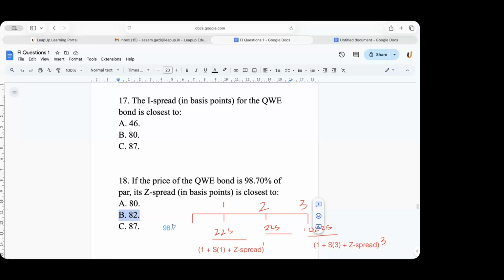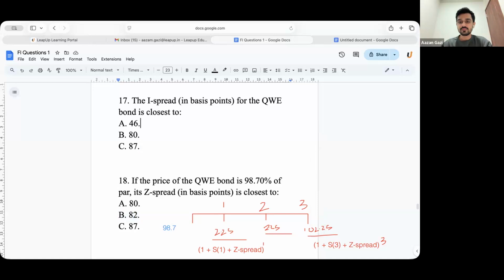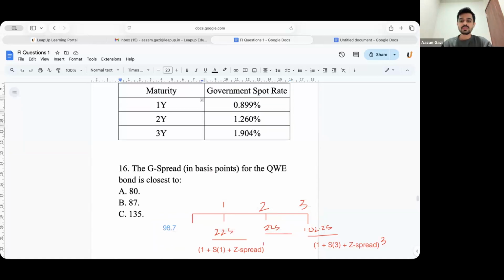Can you scroll up just to see the spot rate? Yeah, sorry. This is the spot rate. First, always take the middle number. 82 basis point is how much in percentage terms, guys? 0.82. Yes or no? I think everyone's busy solving the questions now.